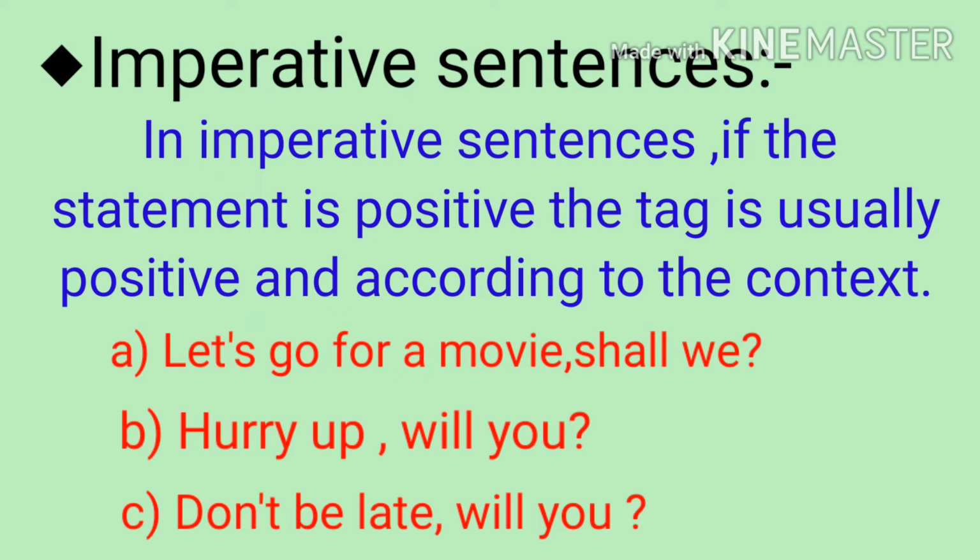Now let's know about question tags for imperative sentences. In imperative sentences, if the statement is positive, the tag is usually positive, according to the context. Means for positive imperative sentences also we have to use the positive tag. Look at these examples. Let's go for a movie, shall we? Means if the imperative sentence begins with let's, we have to use the tag shall we. Hurry up. It's a positive imperative. Will you? Don't be late, will you? It means we have to use shall we and will you tags in imperative sentences.